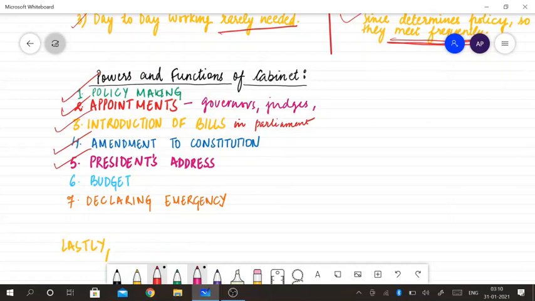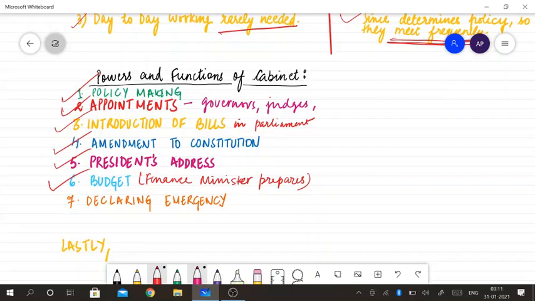Now, the budget is the other one. The finance minister from the cabinet prepares the annual budget containing the estimate of the income and expenditure of the ensuing year, and no changes can be made in the budget against the wishes of the cabinet.